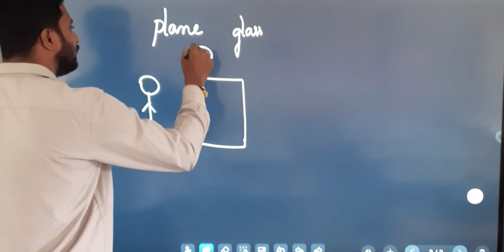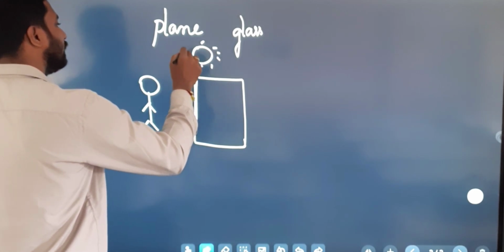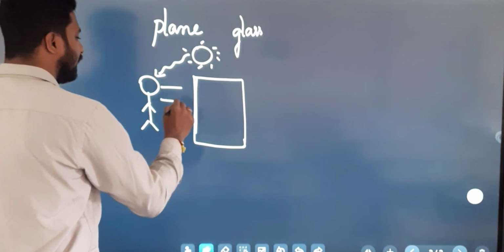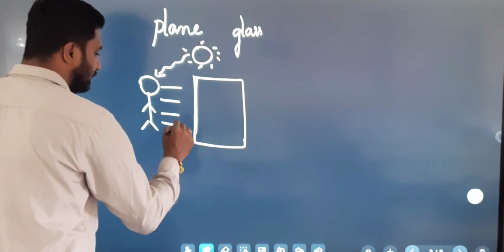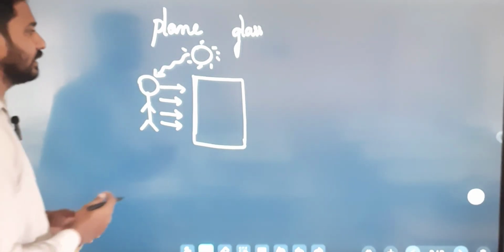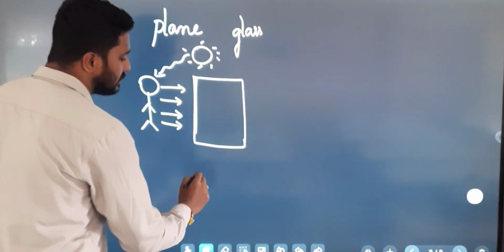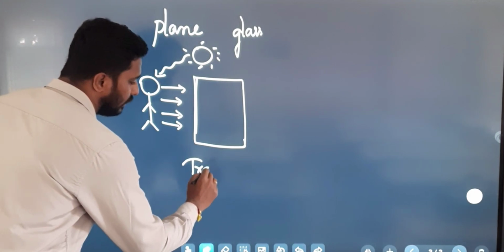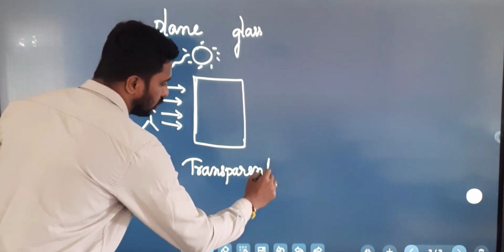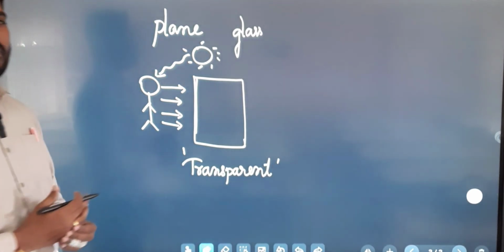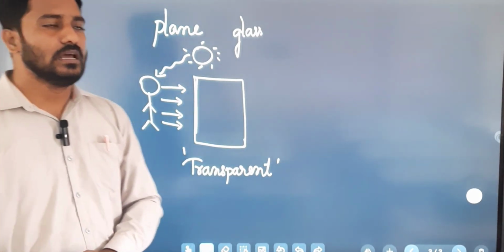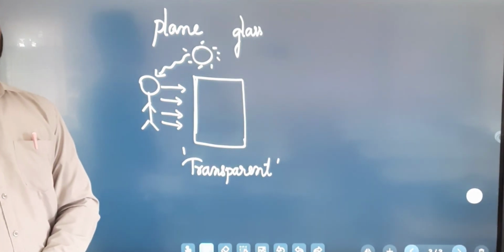When the light ray falls on the object, the object has to reflect the light. Since plain glass is a transparent material, and transparent means it allows light rays to pass through, such objects are called transparent.